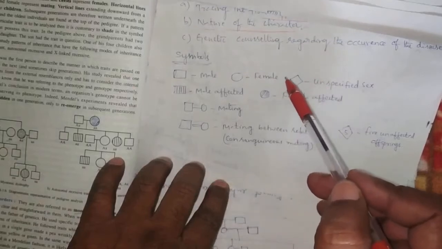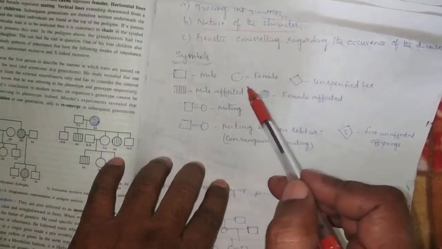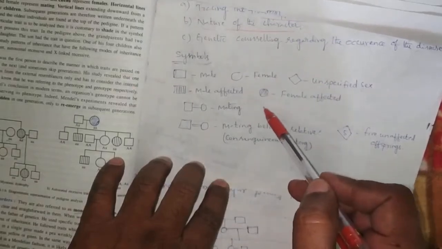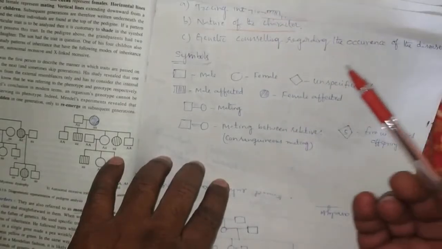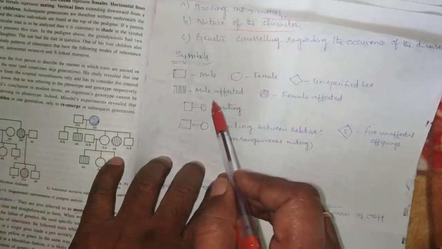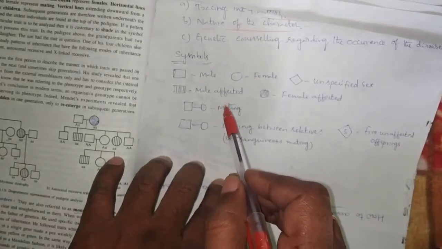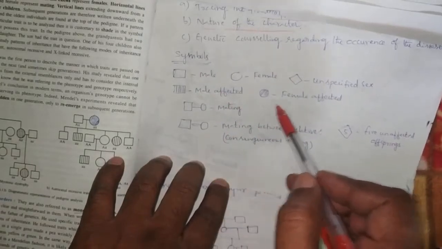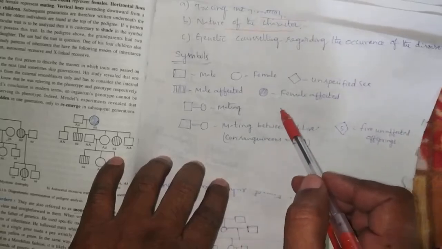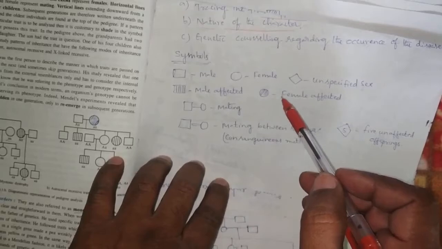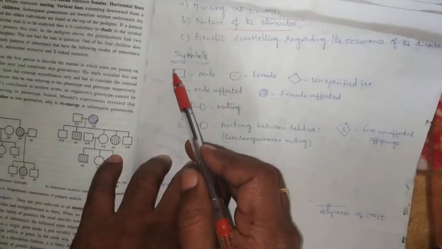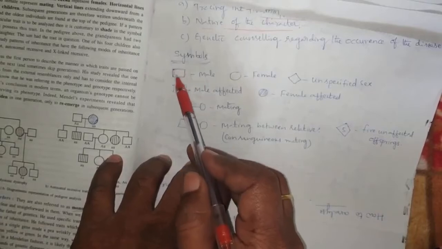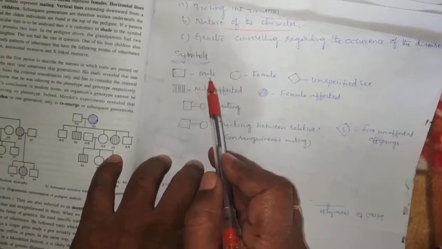By that we can study the characters of the present generation, the coming generation and future generations. If a disease is traced in the present generation, how it is passed to the next and future generations is traced by analysis, and finally they give the counseling. So here the symbols are used. What are those symbols? The square symbol represents the male character.